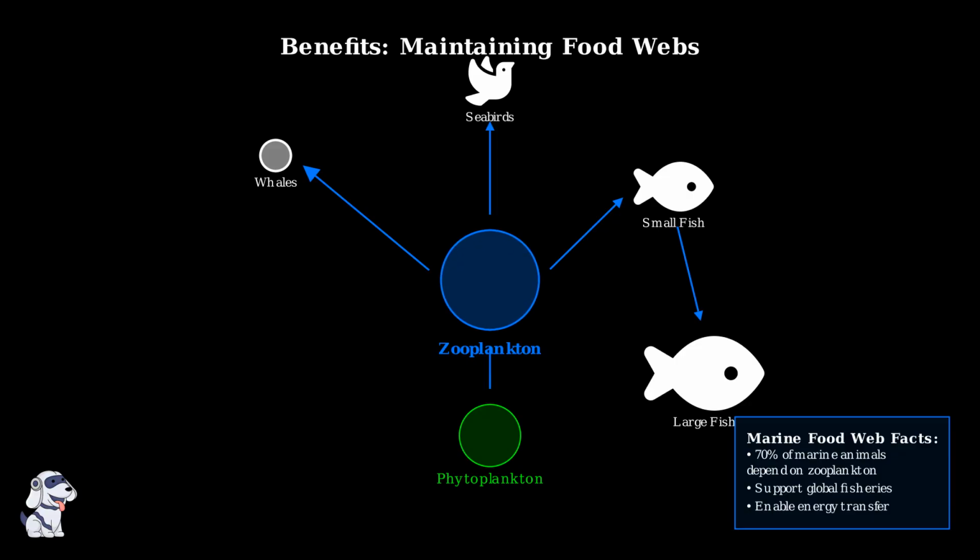Zooplankton also support global fisheries, which provide food and livelihoods for millions of people worldwide. By maintaining healthy zooplankton populations, we ensure sustainable fishing industries and food security for coastal communities. By serving as this critical link, zooplankton maintain the delicate balance of marine food webs. They ensure that energy flows efficiently from the smallest plants to the largest predators, keeping our ocean ecosystems healthy and